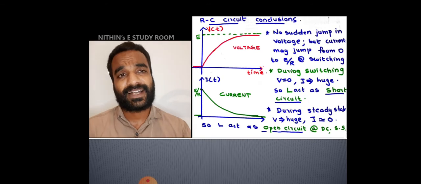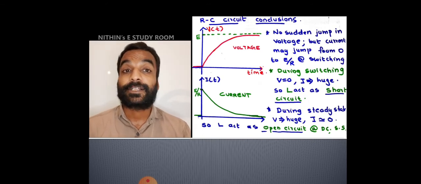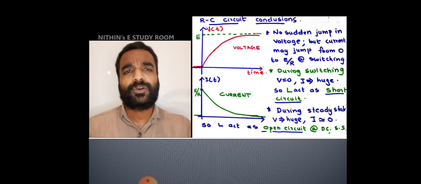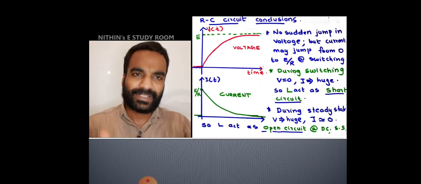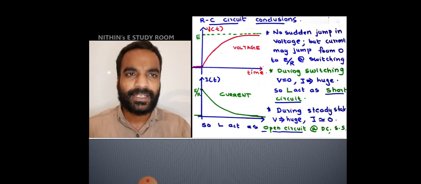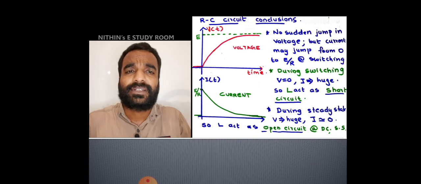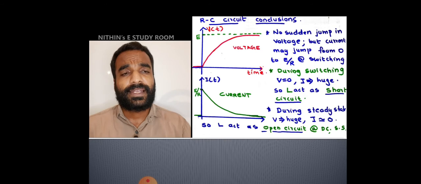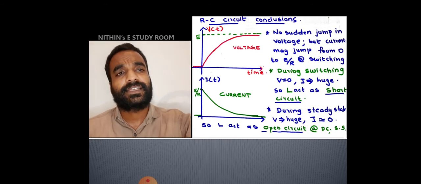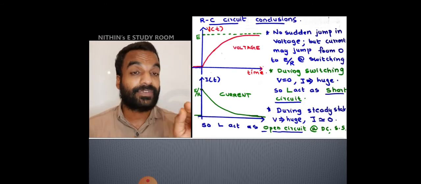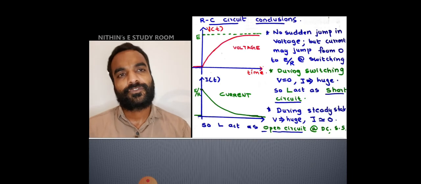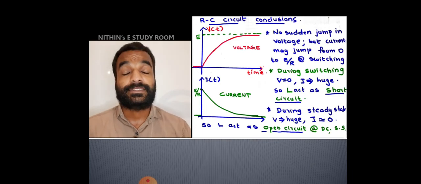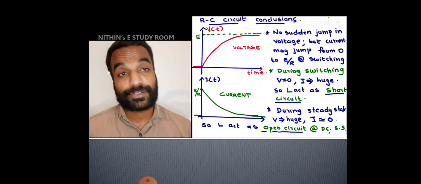So for finding that, we have to put t equal to infinity, because at infinity anyhow it will touch. It will touch at some point before infinity, but I don't know exactly at what point the response will reach the final value. In case of current, we can see E by R, the initial value, is reducing and at the final value it will go to 0. It will touch the axis. So for that we have to put t equal to infinity in the equation of i of t.